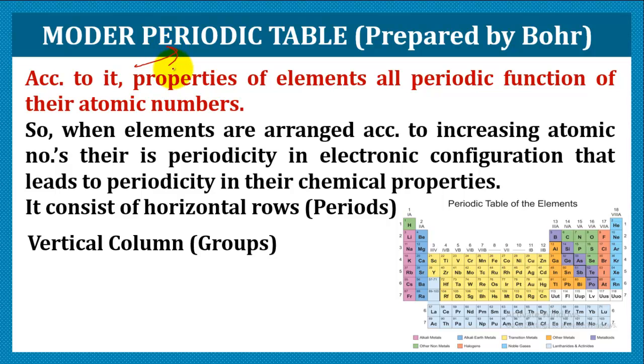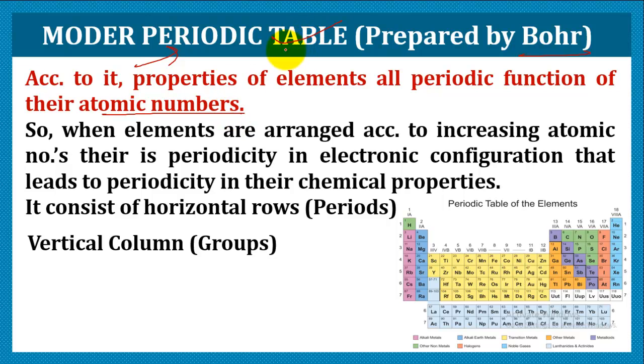Then came the modern periodic table. The next discovery was the modern periodic table, and it is fully justified. It has no limitation, or you can say just a few limitations, but it is accepted worldwide. It was given by none other than the scientist Niels Bohr. This periodic table was made on the basis of the fundamental property, that is atomic number.